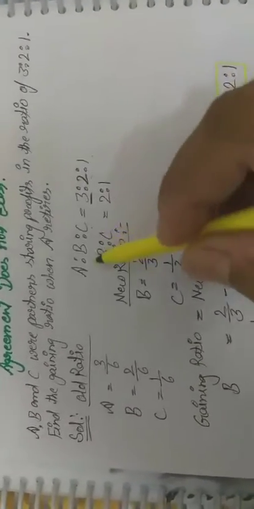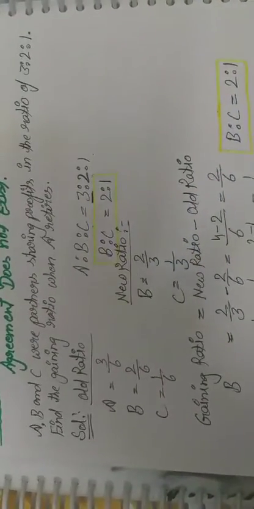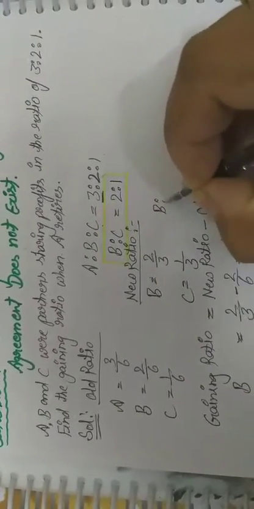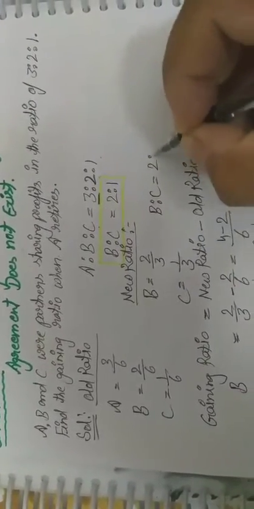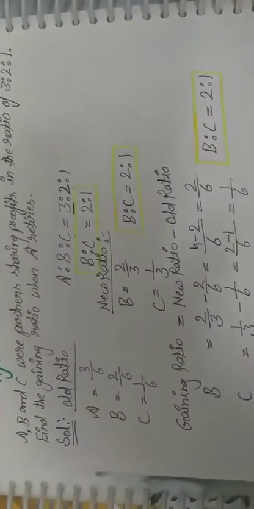The gaining ratio is 2:1, and the new profit share ratio will also be 2:1. So B:C is equal to 2:1, that is the new profit share ratio. Okay, so if the information is not given, then the new ratio and the gaining ratio will remain the same for the existing partners only.